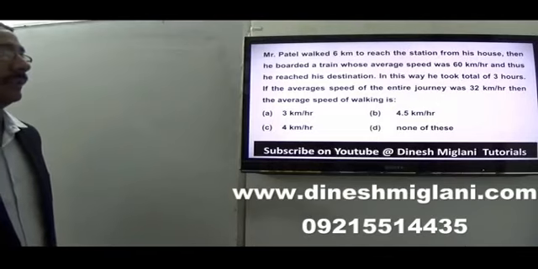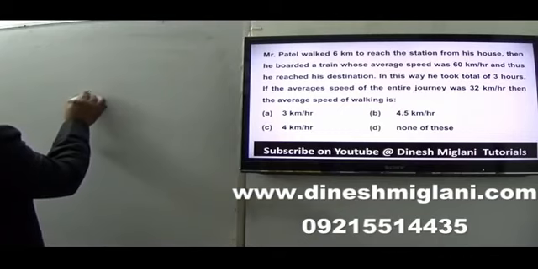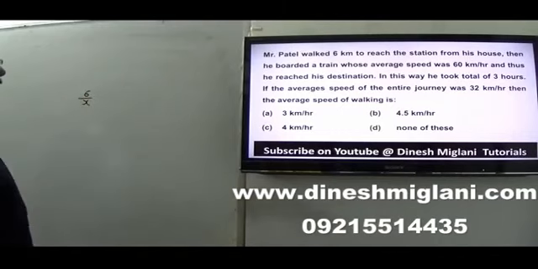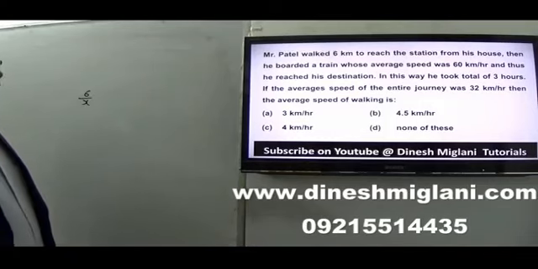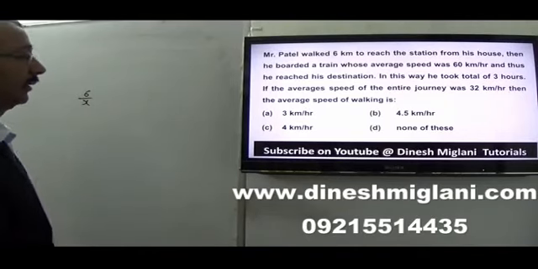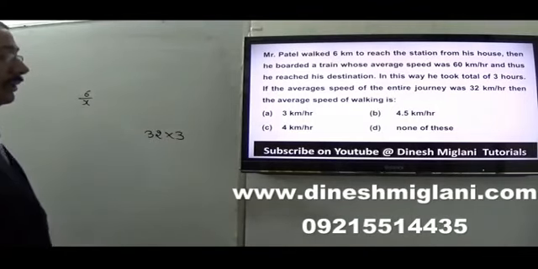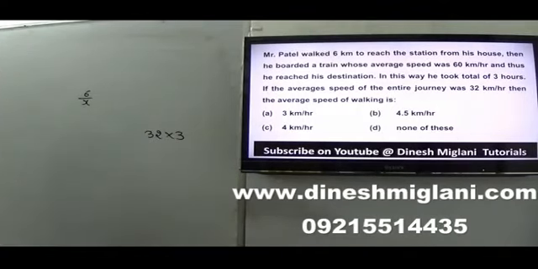So let us say the average speed of walking is x. How much time has he taken in walking? 6 by x. And he boarded a train whose average speed was equal to 60. The total time is 3 hours and the average speed of the journey was 32. What can I say? The total distance he traveled is 32 into 3, that is equal to 96.